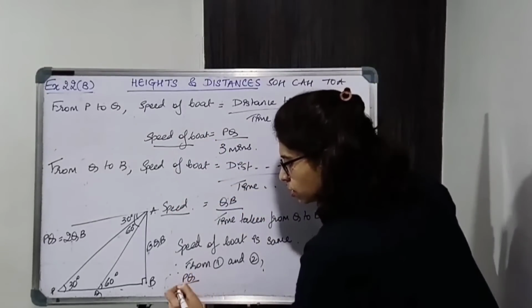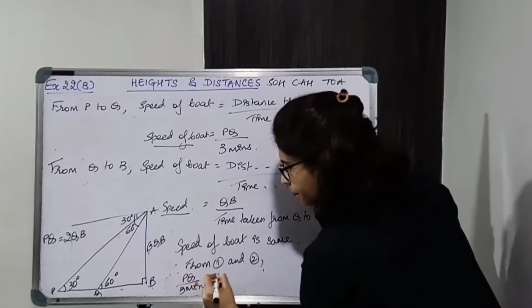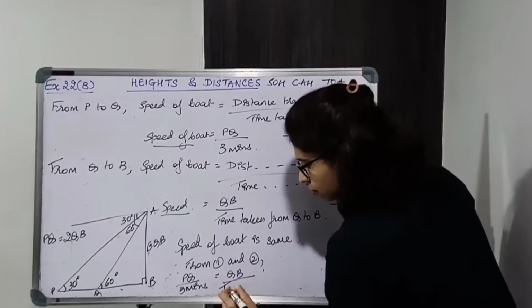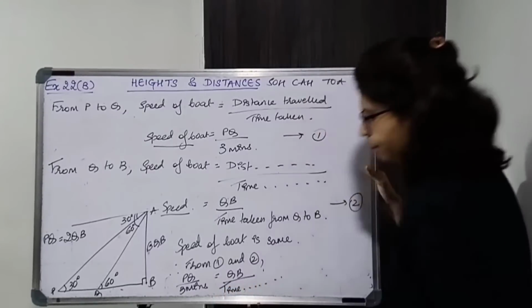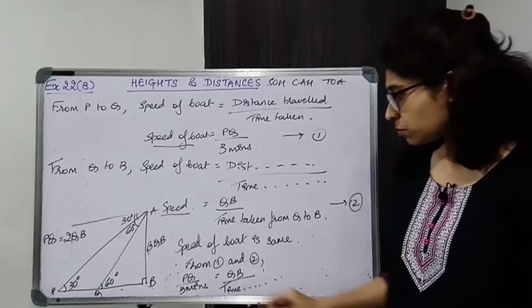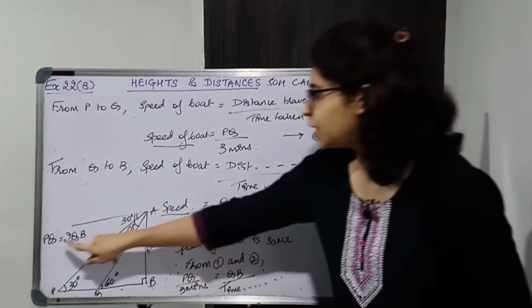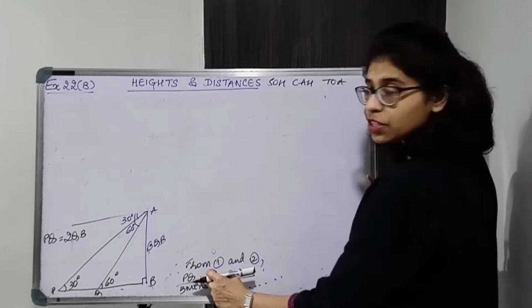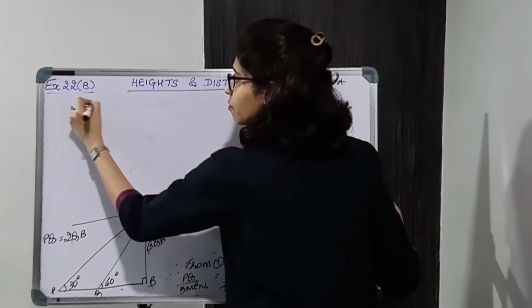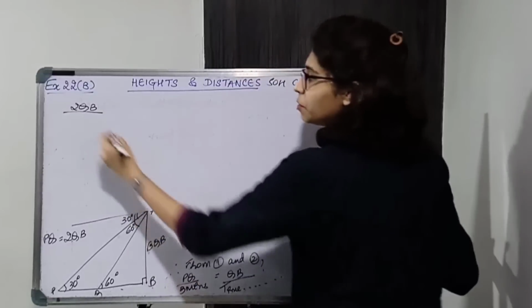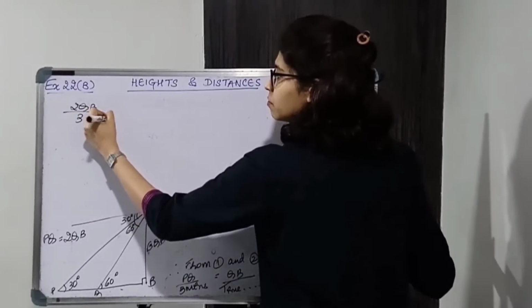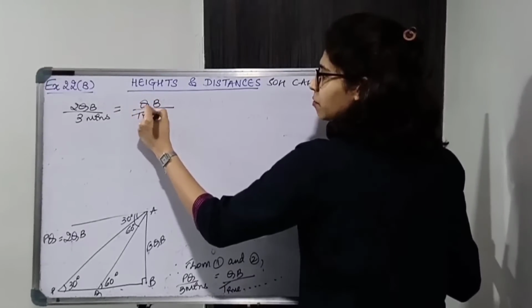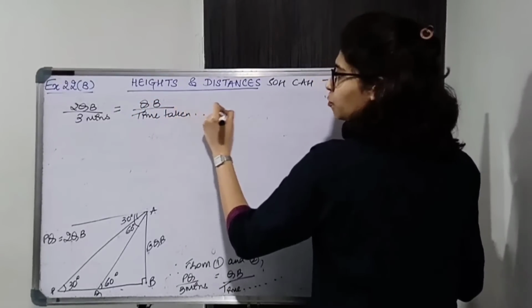So PQ upon 3 minutes is equal to QB upon time taken from Q to B. Okay, now PQ is what? PQ is twice QB, so substitute that. So in place of this we'll write twice QB upon 3 minutes is equal to QB upon time taken from Q to B.